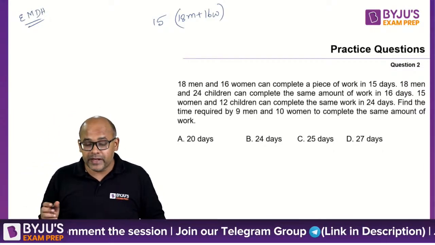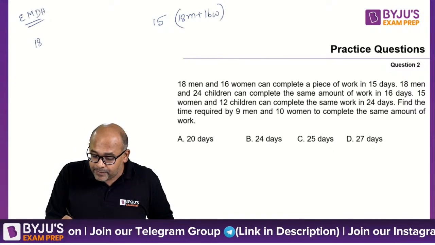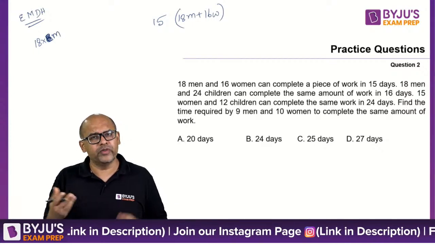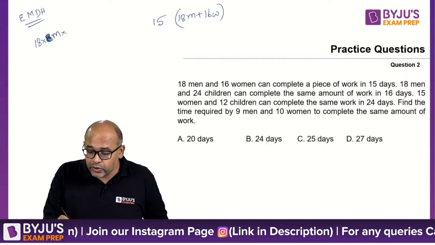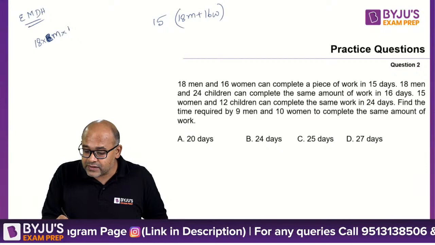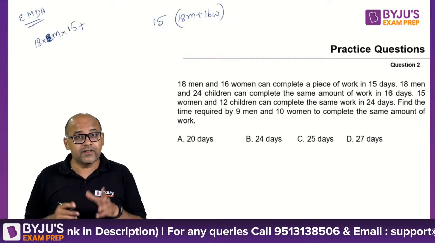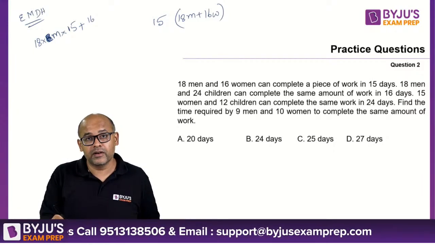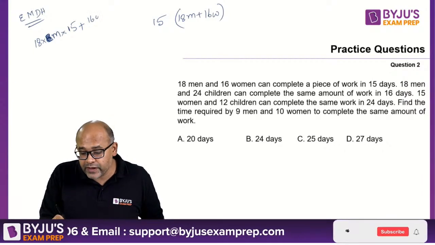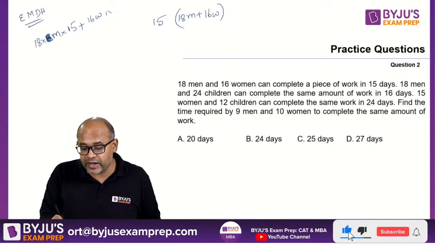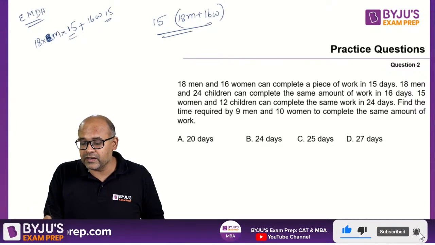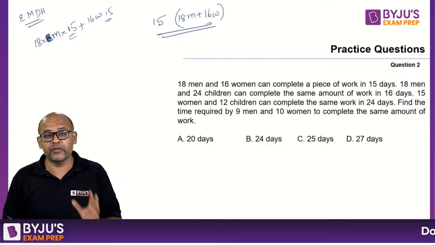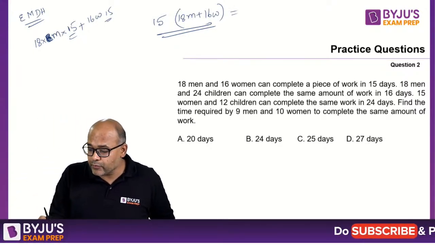So what does it mean? It means 18 men, the efficiency of each man, let's say, is m, which we don't know, we don't need to know also, into the number of days, which is 15, plus this is the work done by men. Again, women are also there, so 16 women, the efficiency of each woman is W, working for 15 days. I can take 15 common, that is how I wrote this. So this work is getting done. This much amount of work is done. So this is some quantity of work.